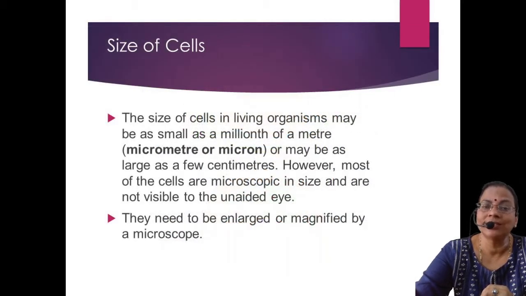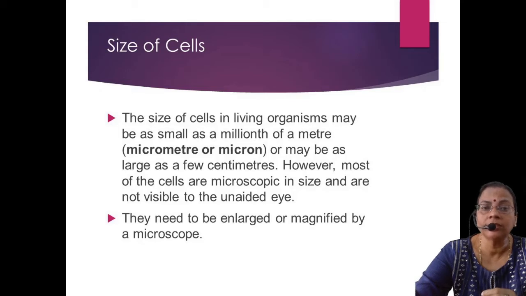Now the next one is size. How can we measure the size of the cell? Most of the cells are microscopic and cannot be seen. Mainly the unit for measuring the size of the cell is the micrometer, or we can say micron. Except for a few cells, the rest can be observed only with the help of a microscope. Hence the unit is given as micron or micrometer.